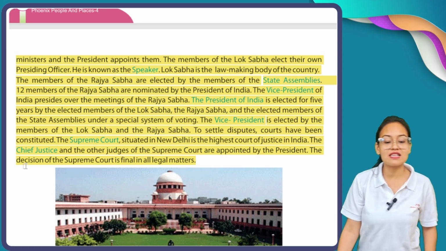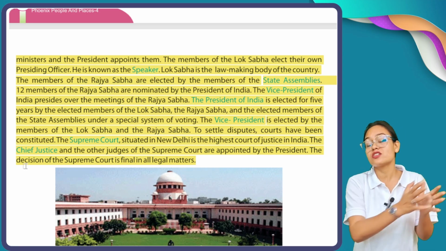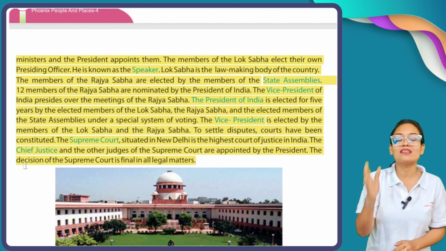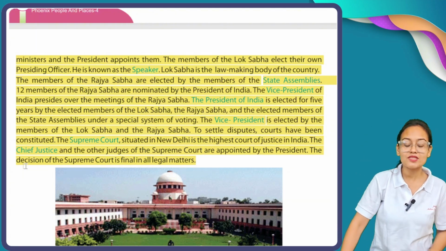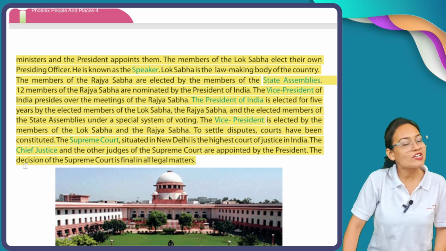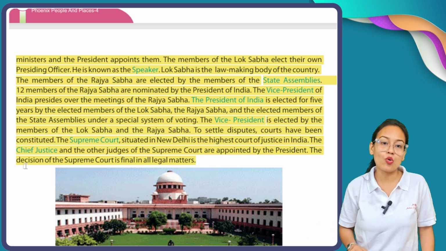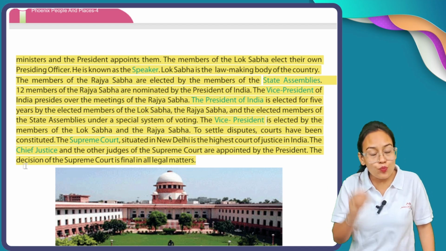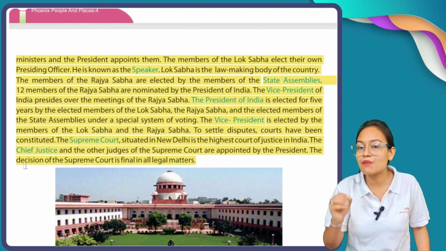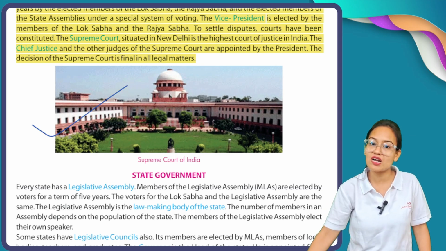The Chief Justice and the other judges of the Supreme Court are appointed by the President. Now, the Chief Justice of India and the other judges of the Supreme Court of India are appointed by the President of India. The decision of the Supreme Court is final in all legal matters. Why is the Supreme Court known as the ultimate decision maker? Because the Supreme Court's decision is mandatory to accept by all the people of India. That's why the Supreme Court is the ultimate justice server of our country, India.